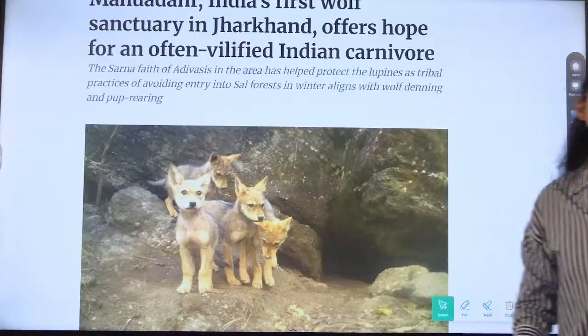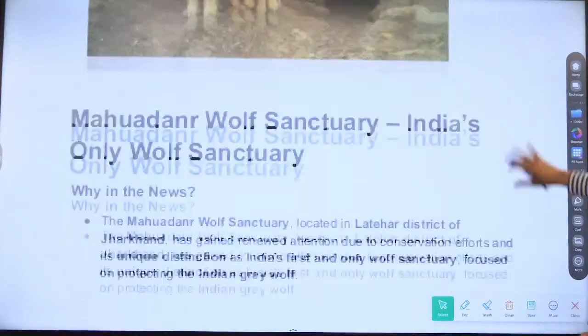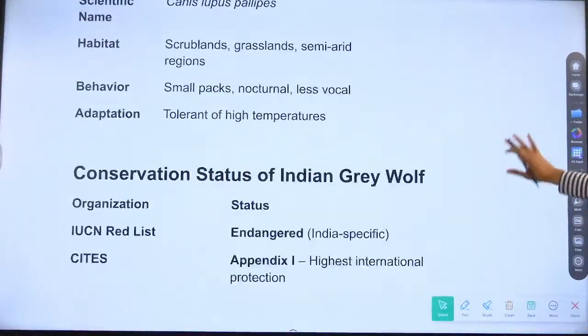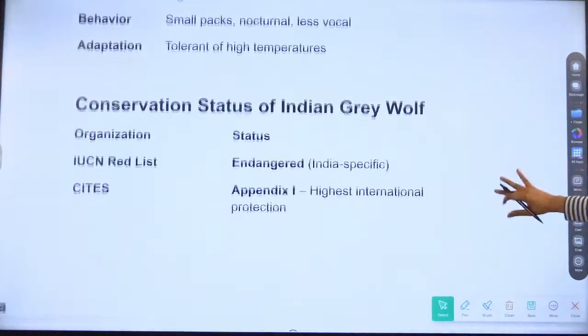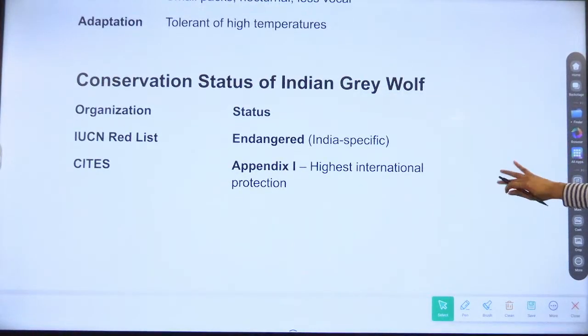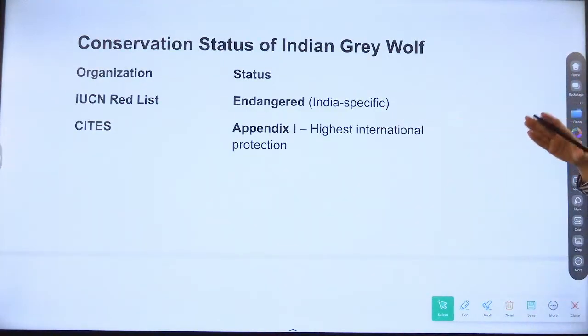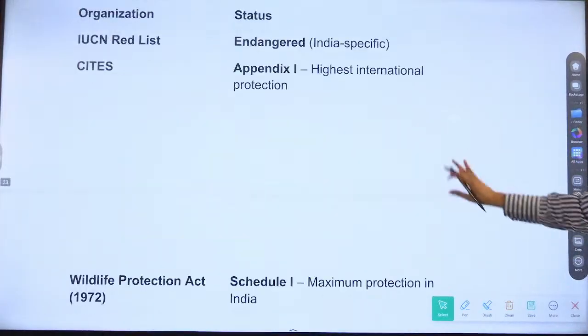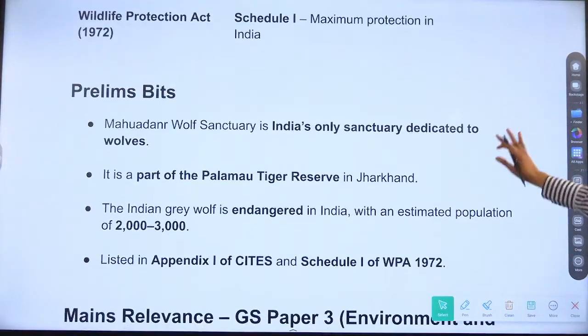Sarna faith of Adivasis, tribal community. Behavior adaptation: they are tolerant of high temperature, so temperature is not an issue. Organization and status: CITES Appendix gives the highest international protection, and IUCN lists it as endangered. India specific: Wildlife Protection Act gives maximum protection in India because the population is declining.